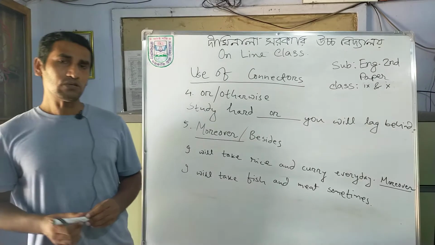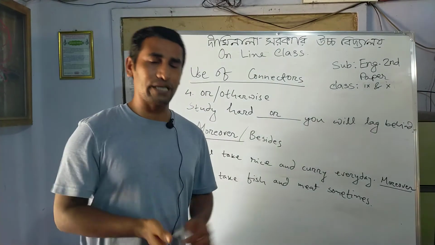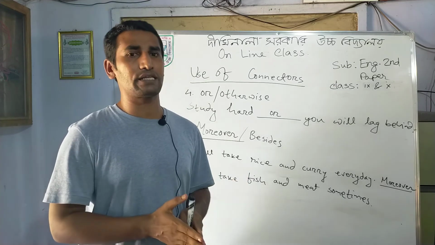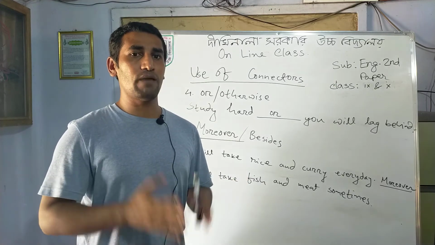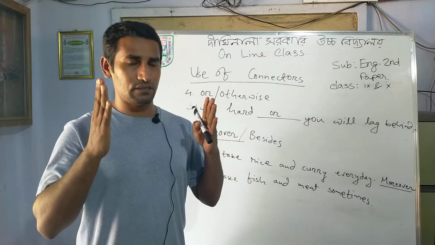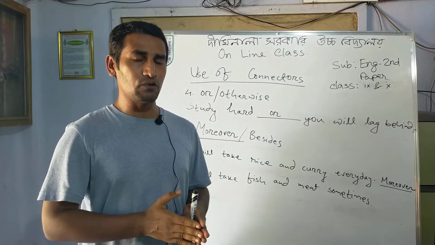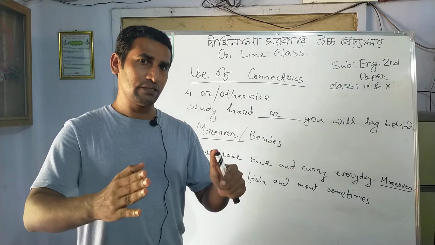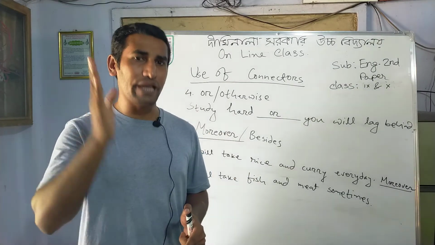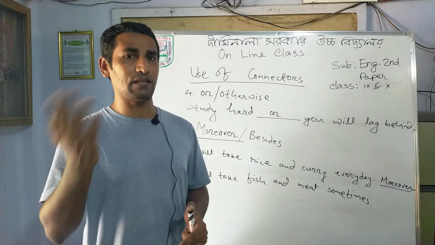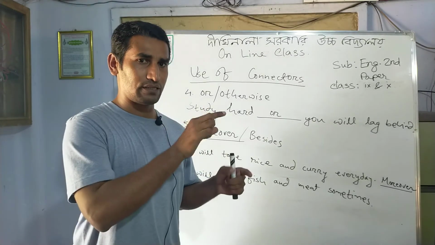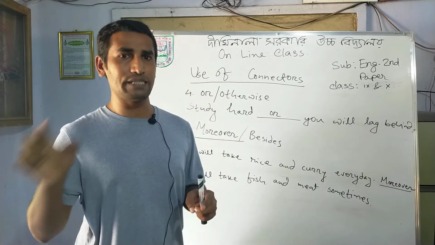Okay, so these are the 5 connectors. Actually, if you go through at least 30 to 40 most used connectors, you will be able to answer half or more than half of the connectors, and you know there should be an incomplete passage with 5 gaps in your examination, and that can come as number 10.